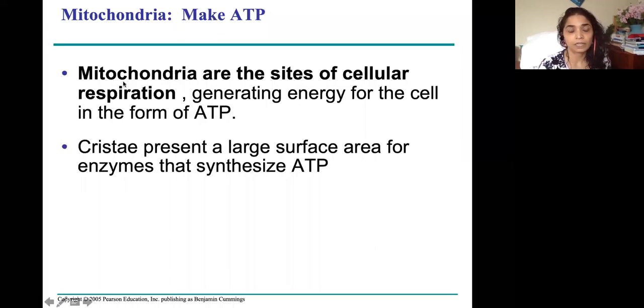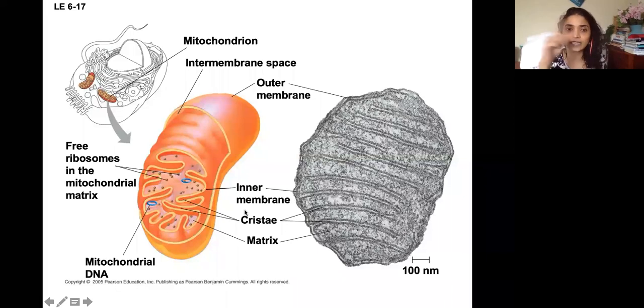And in one short sentence, mitochondria are the sites of cellular respiration. That means they generate ATP from the energy that is coming from the food molecule, nutrition molecule. Okay. And ATP is broken down into ADP and phosphate to give you energy. And then in order to remake it, ADP and phosphate are reattached by taking the energy from the food. So it is like a cycle. It goes on and on and on.